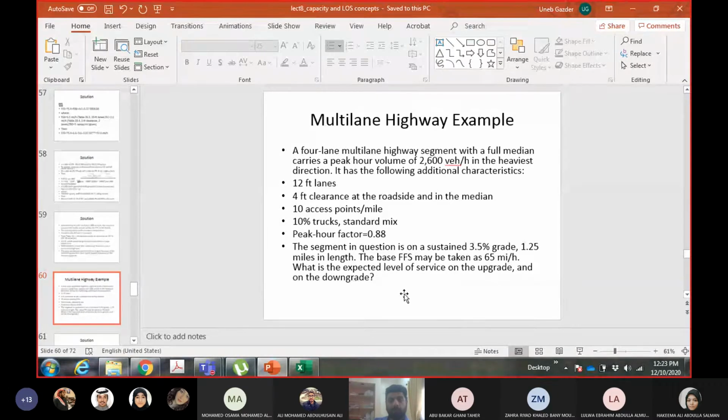Why both? Because if one direction has 3% upward, then the other direction will have 3% downward, right? If in one direction you are going up, then in the other direction you are coming down. Then why are we using the same volume for upward and downward both? Because the volume repeats itself at different times on the same highway. So if 3000 people went from point A to B, then the same 3000 will come back from B to A in the evening as well. They have to come back to their houses, right?